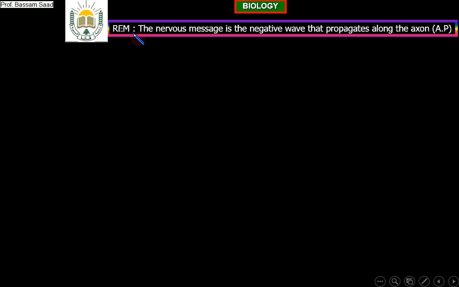And the remark, as I said for you now, the nervous message is this negative wave that propagates along the axon, or the action potential. Do not forget, in one experiment, when we stimulated, we explained the deviations of the needles as a negative charge that is moving.